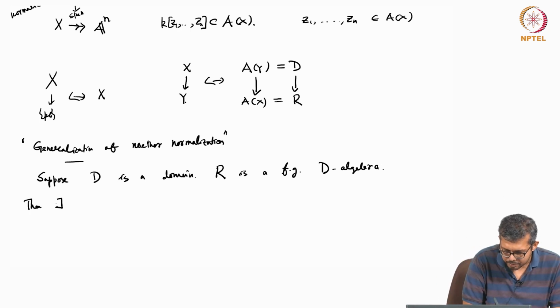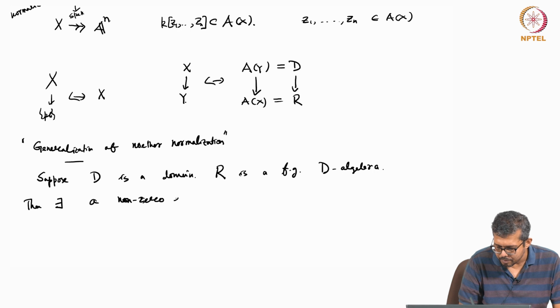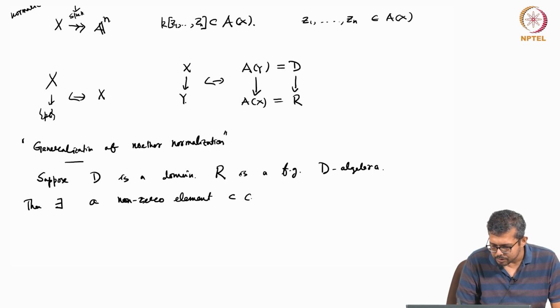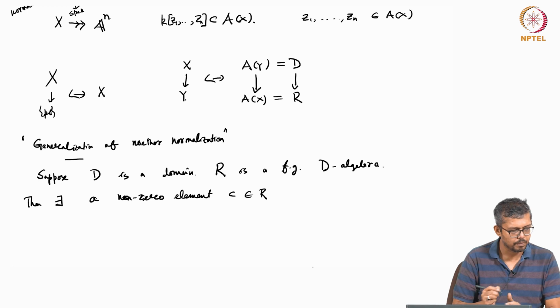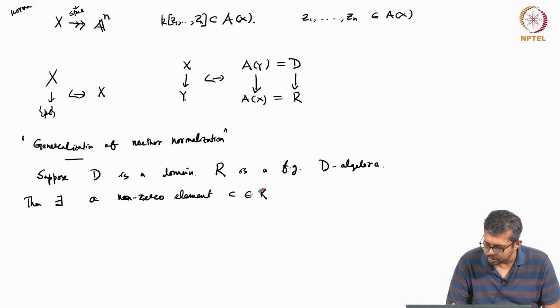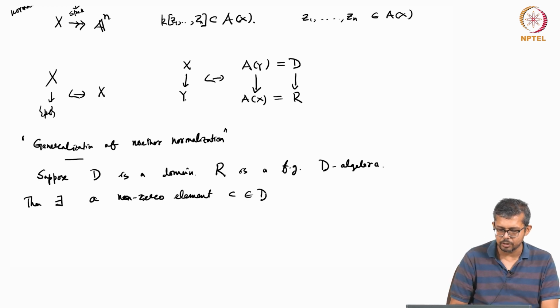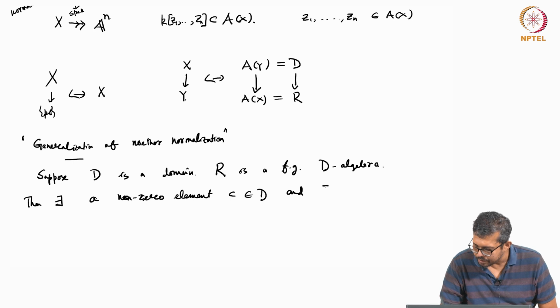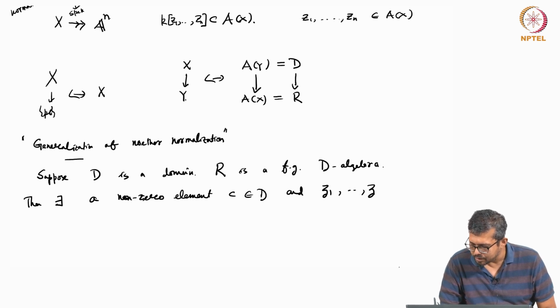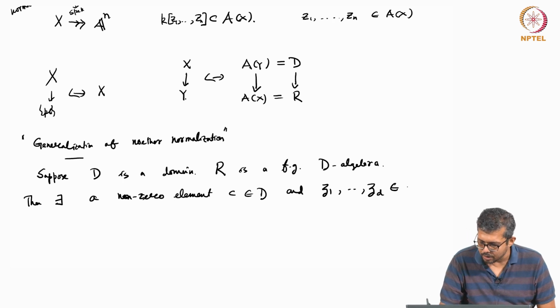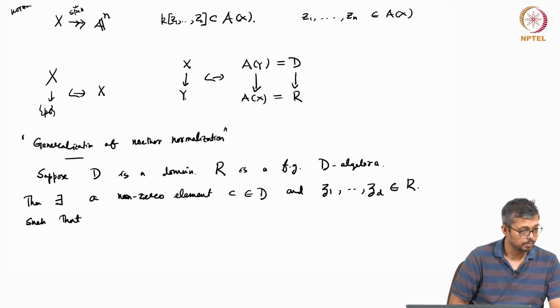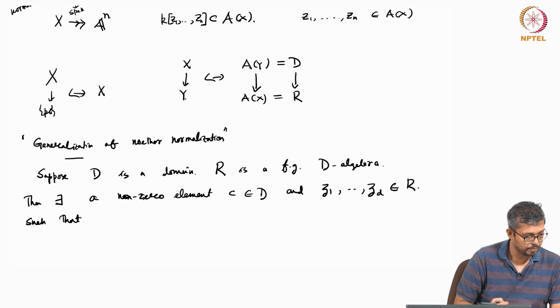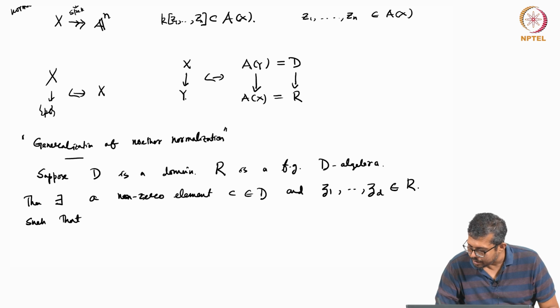Then there exists a non-zero element C belonging to D, and elements Z1, ..., Zd belonging to R, such that they are algebraically independent.